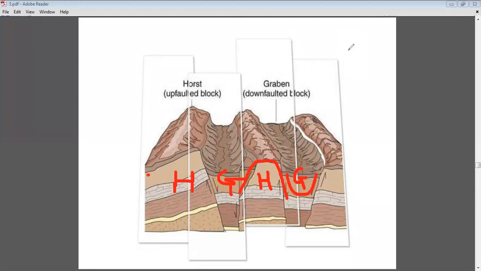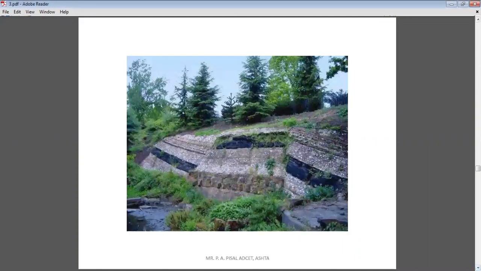Only remember that horst means the middle block is uplifted, and graben means the middle block shows the depression. So this is about the horst and graben type of fault. Now we will see actually in the field how it looks. Now these are very small scale horst and graben type faults present at various places.